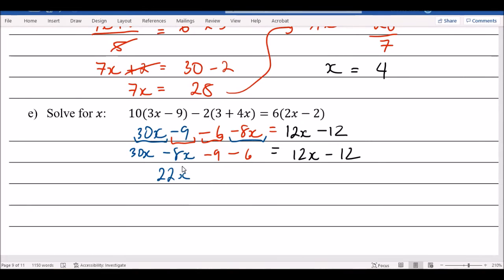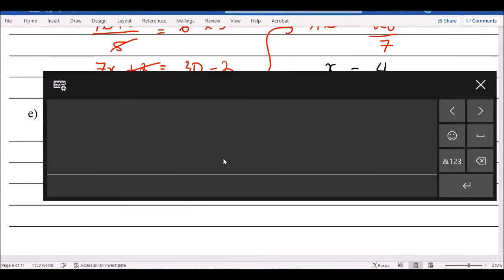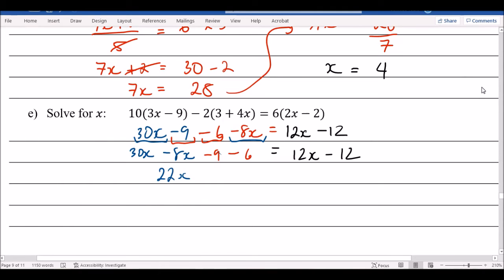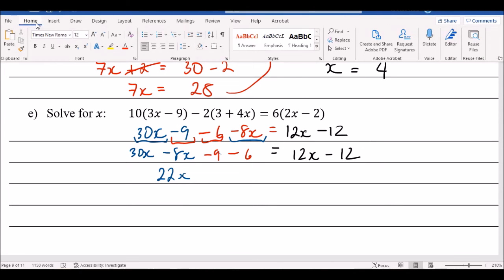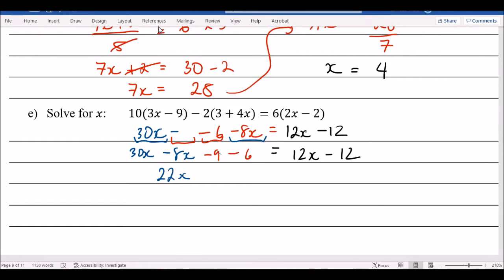Okay, and then negative 9 minus 6, I'll just leave it the same color, is, anyone know how to add negatives together? Did I say 90? Oh, I'm so sorry. Where did I get 90 from? My bad. I didn't write my extra 0. Thank you for catching me out on that.